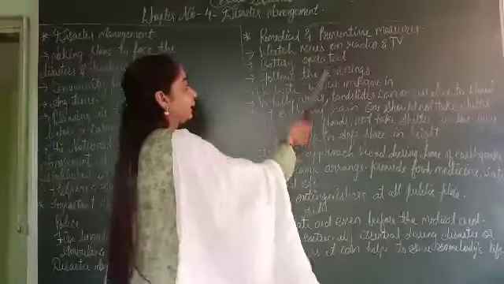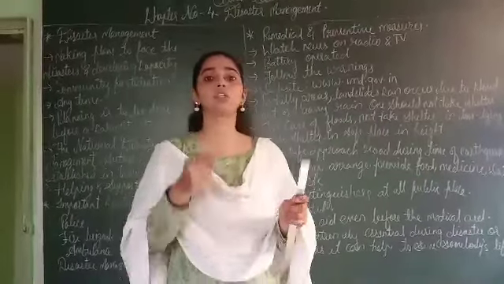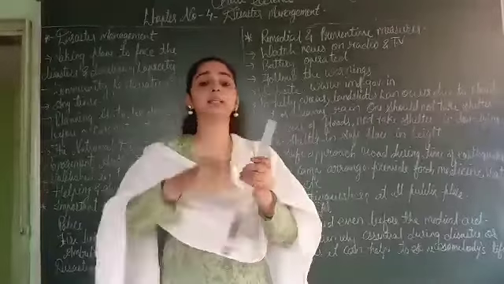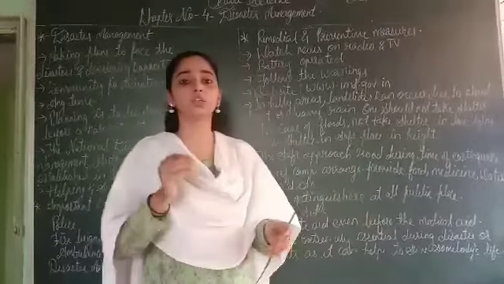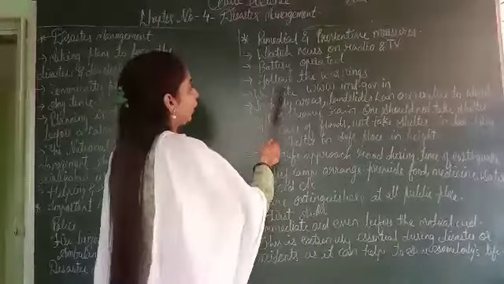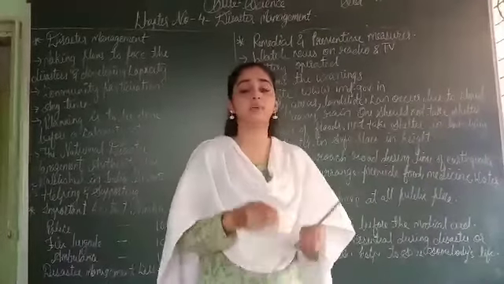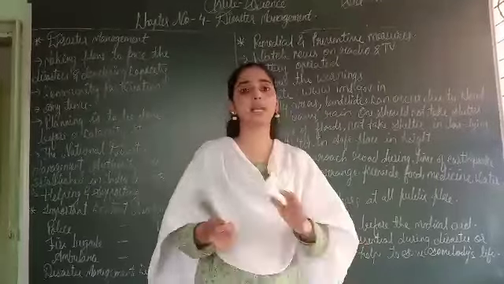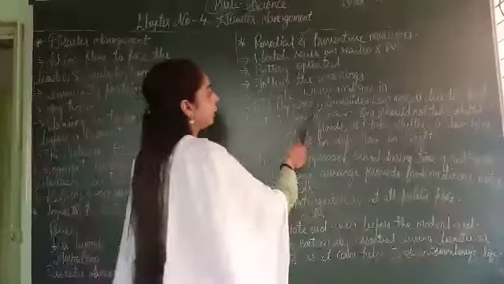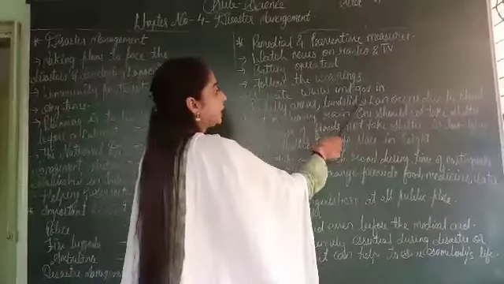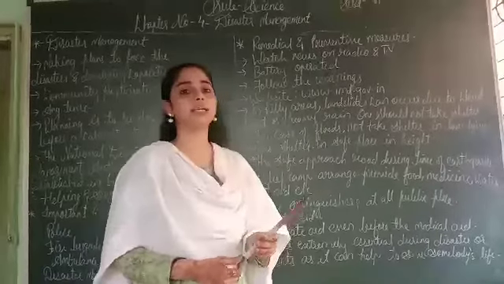Next is battery operated devices. If you have a cell phone or a radio, charge it quickly, because in time of disaster sometimes the light also goes off. Next, follow the warnings. Follow all the instructions or warnings given by the news or other people. Next, you can see the website www.imd.gov.in. On this website, you can easily get information about disasters.